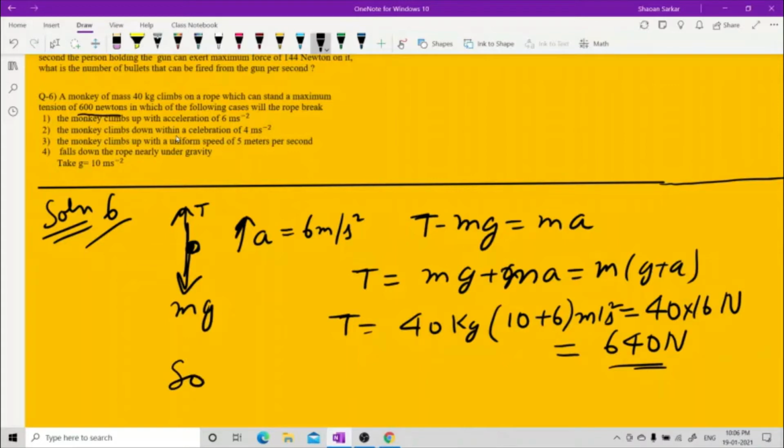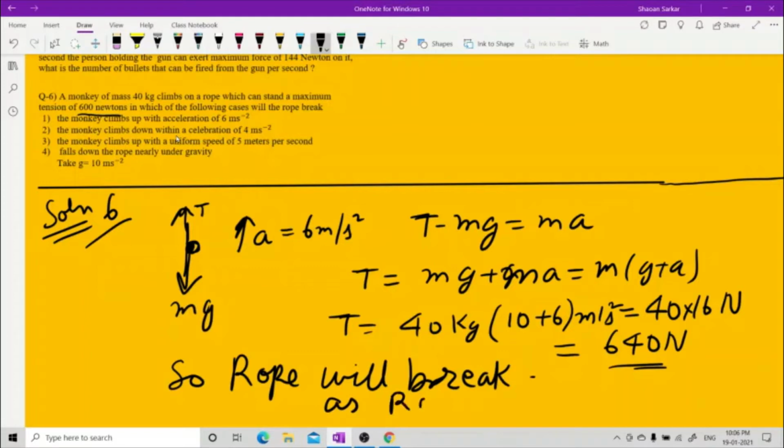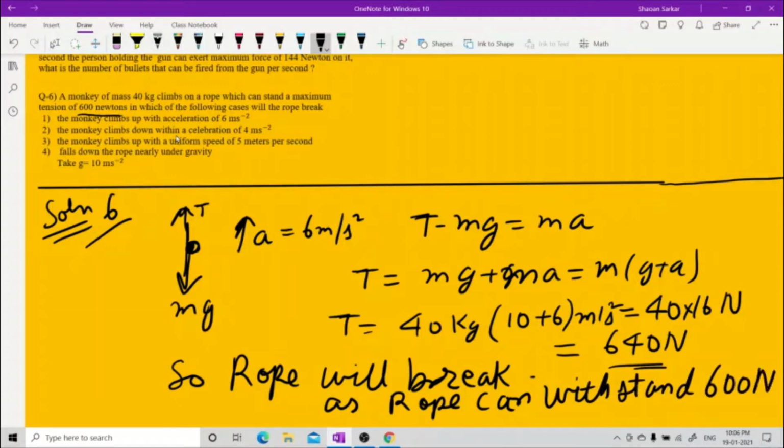So the rope will break, because the rope can withstand only 600 newtons, and this is more. So the first part is over.